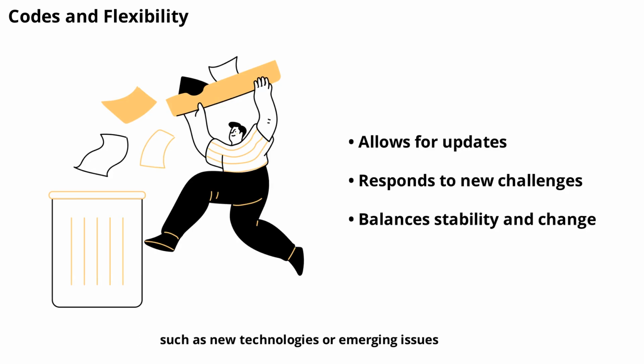such as new technologies or emerging issues. This adaptability helps government respond to new challenges and serve the public better. The code balances stability with the ability to evolve over time.